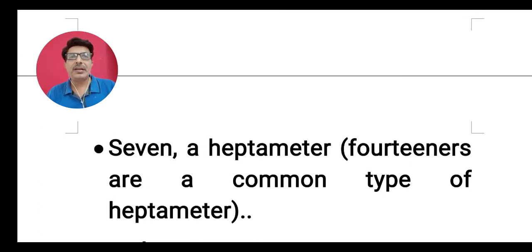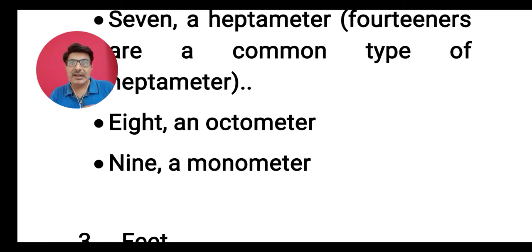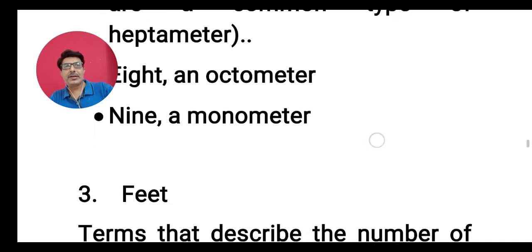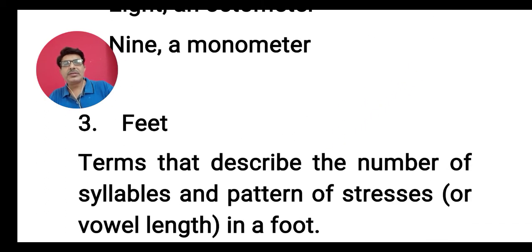In the same manner, if there are 7 feet, the longest line in English poetry, then it is known as a heptameter line. Going further, if there are 8 feet, it is called an octameter line. If there are 9 feet in the line, it is called a nonameter line. Now, the question is, what is a foot?